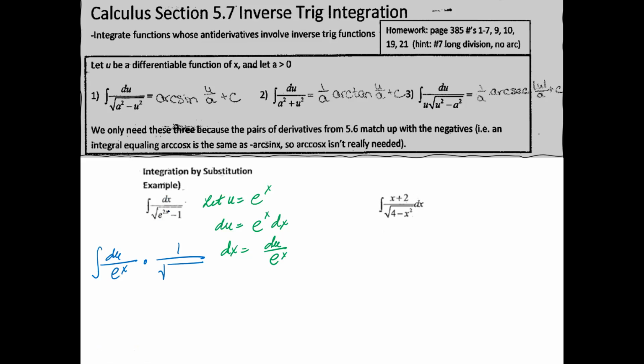E to the 2x is the same thing as e to the x squared, right? So then e to the x is u, then you have a u squared minus 1. Okay, so then looking at this, which one does this look very familiar to? Which one does it match? I think it matches the first one with the sine is what I think it'll match.